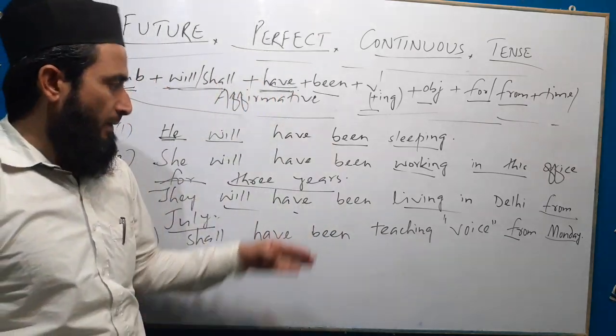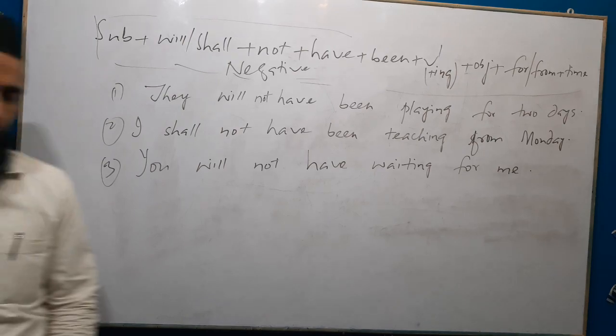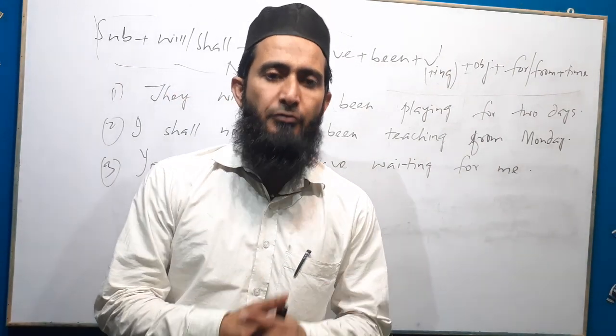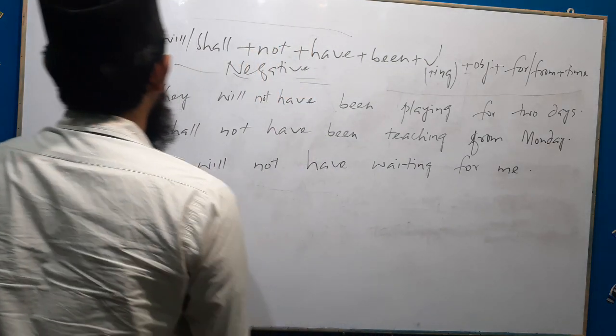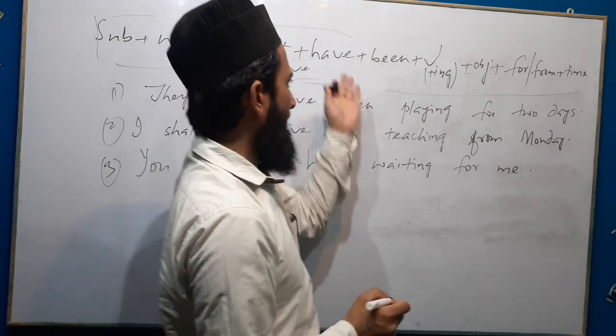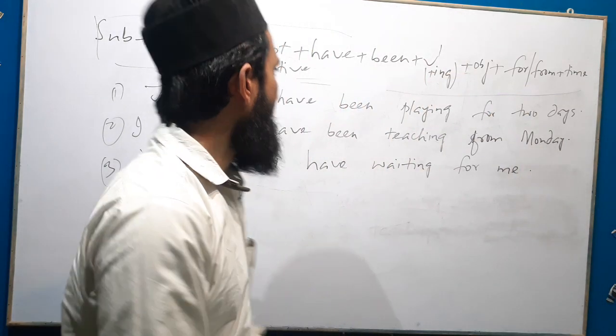Now we will see the negative form of future perfect continuous tense. First we will take subject, then will or shall. After that not, then have plus been, ing form of the verb plus object, for or from plus time.